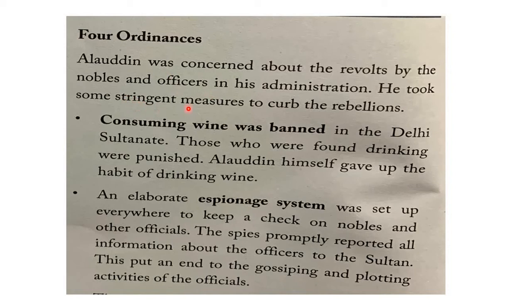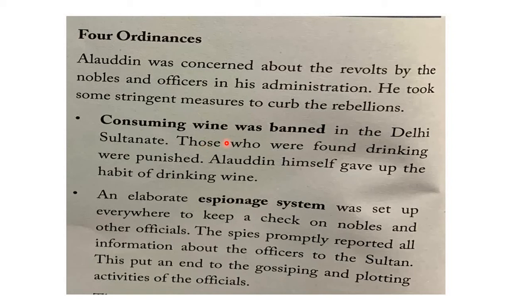So he took some strict measures to keep them under his control. What did he do? Consuming wine was banned in the Delhi Sultanate. Those who were found drinking were punished. Alauddin himself gave up the habit of drinking wine. So, what did Alauddin Khilji do to suppress the nobles and officers? He banned the consuming of alcohol in his kingdom.